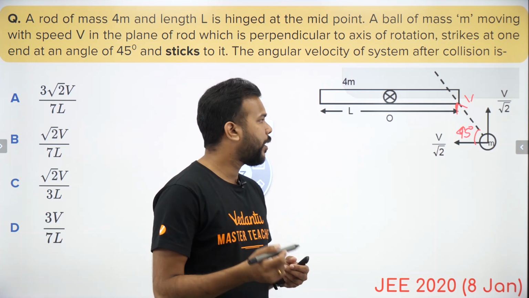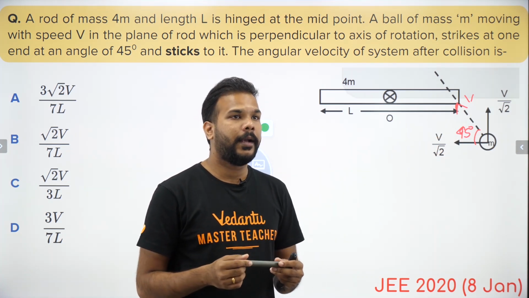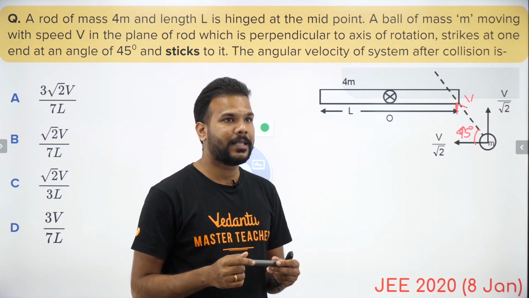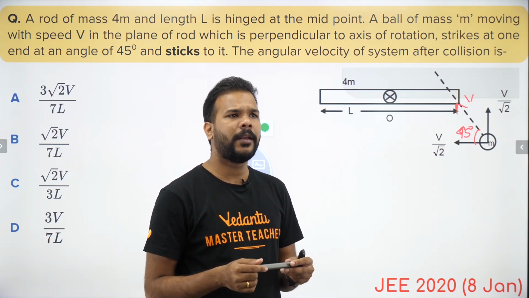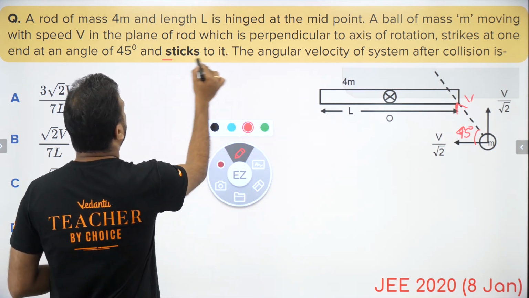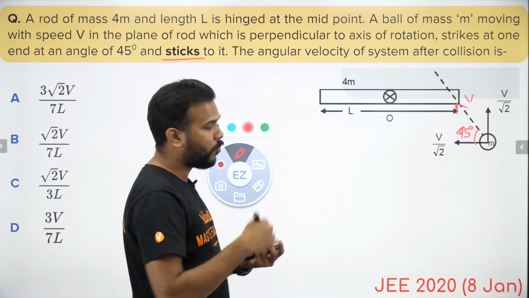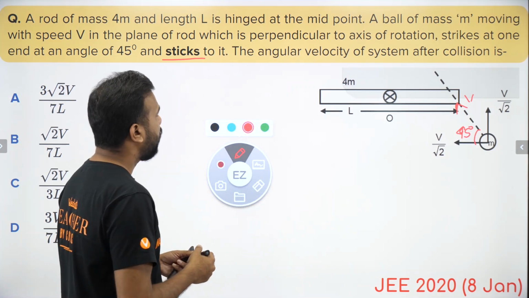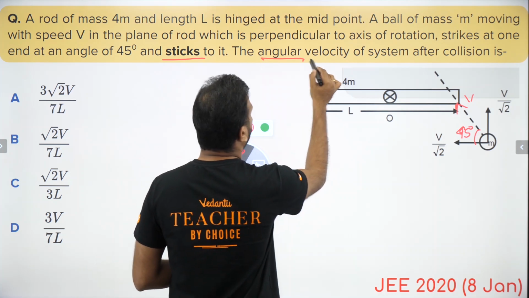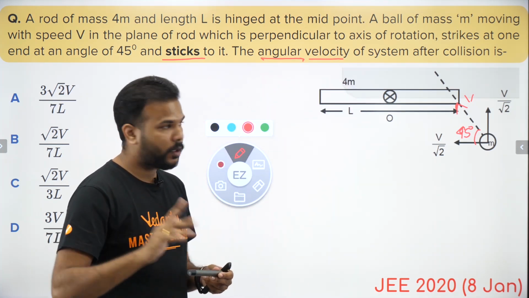This ball is going to hit the rod, and the mass of the ball is also given to us as m. And what happens after that is that it sticks to the rod, and they both start to move together after the collision has happened. We have to find out the angular velocity of the combined system after the collision is done. I hope the question is clear.